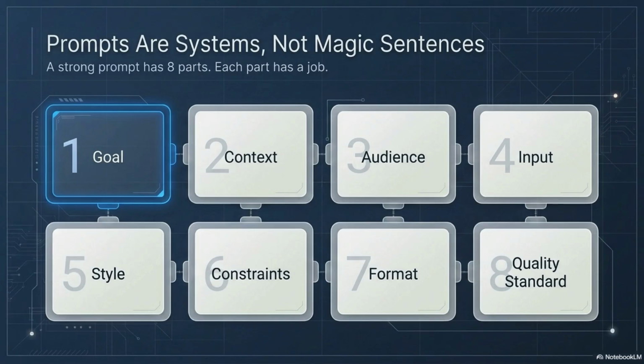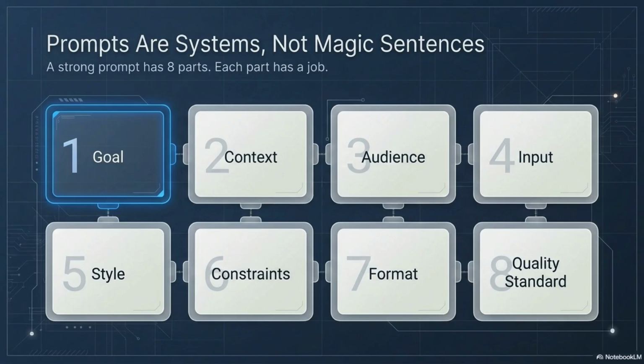A strong prompt has parts. Each part has a job. In APL 101, we use 8 core prompt layers: goal, context, audience, input, style, constraints, format, quality standard. These layers help you control what the AI is doing.